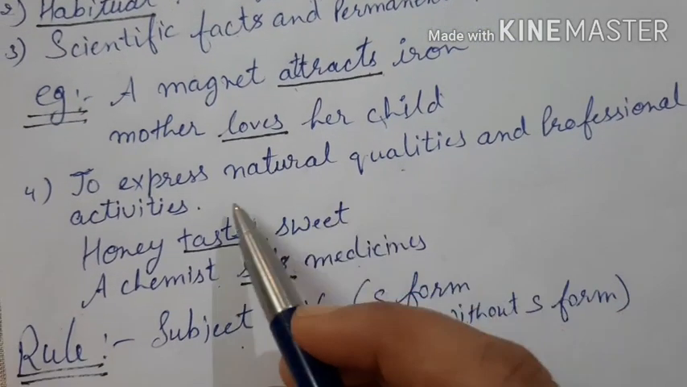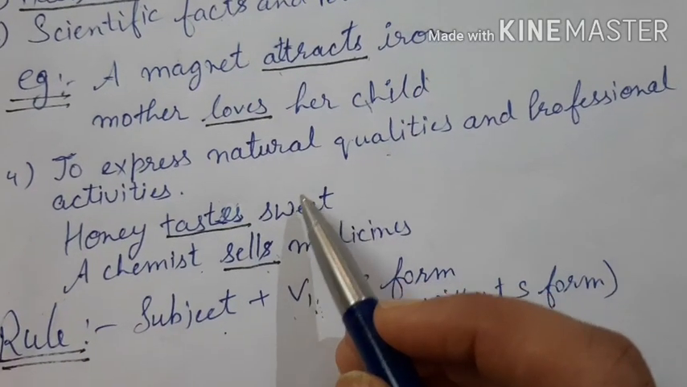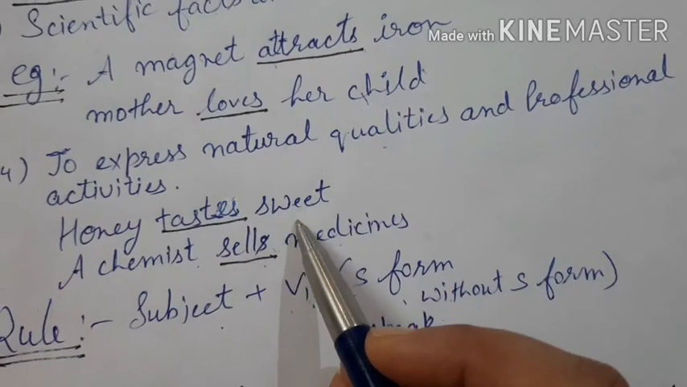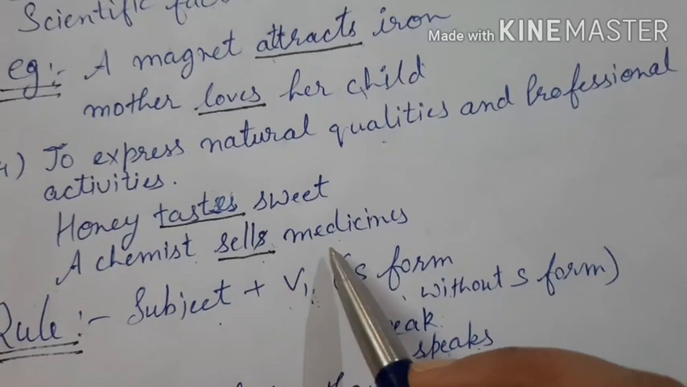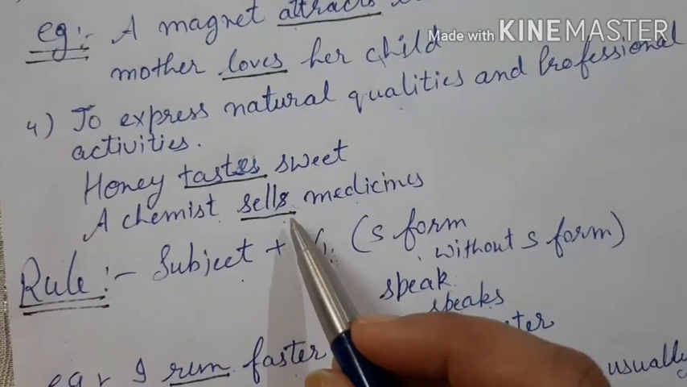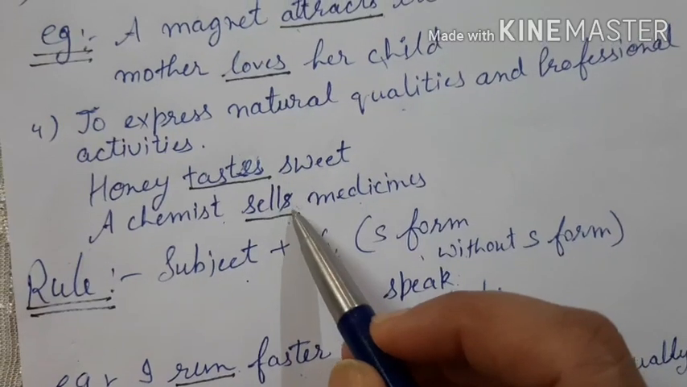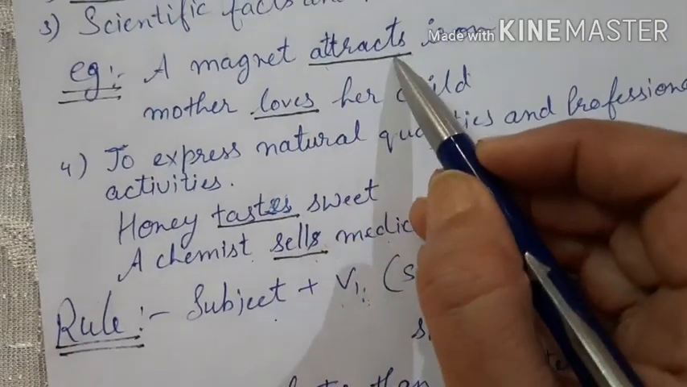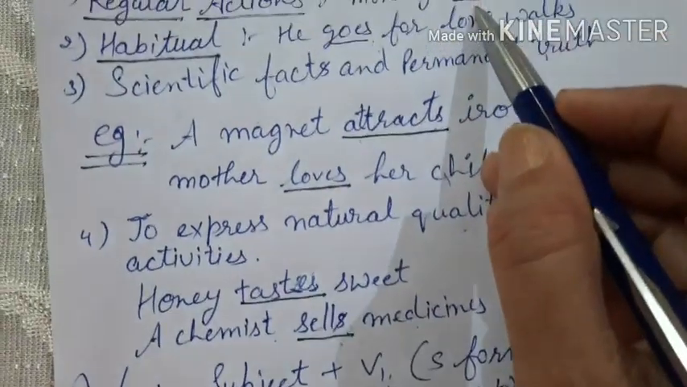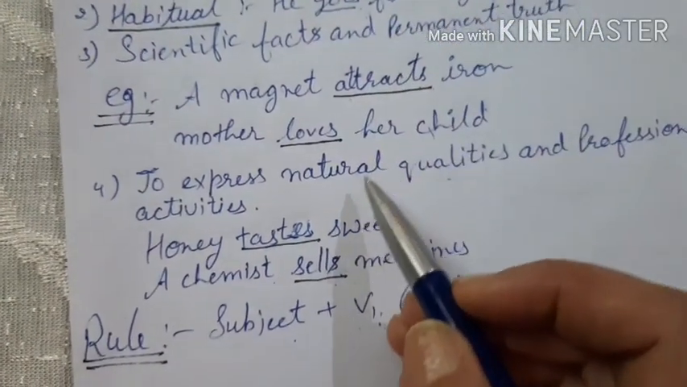Next, to express natural qualities and professional activities. Example, honey tastes sweet. A chemist sells medicines. A teacher teaches. So all these words, sells, tastes, loves, attracts, goes, eat, are your verbs used in the simple present form.